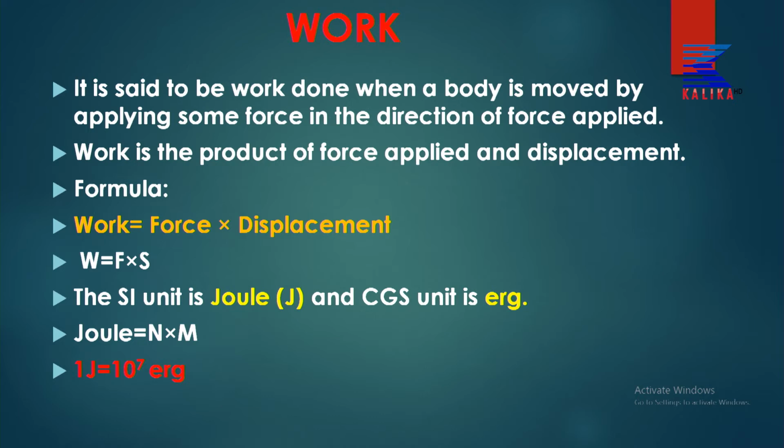Actually the joule is the multiplication of Newton and meter. Newton meter is equal to the joule, J. So 1 joule equals 10 to the power 7 erg. What is the relation between erg, the CGS unit of work, and the joule, the SI unit? 1 J equals 10 to the power 7 erg.